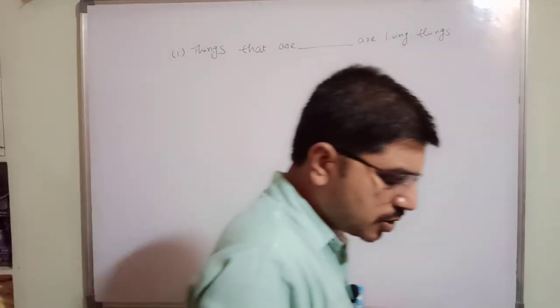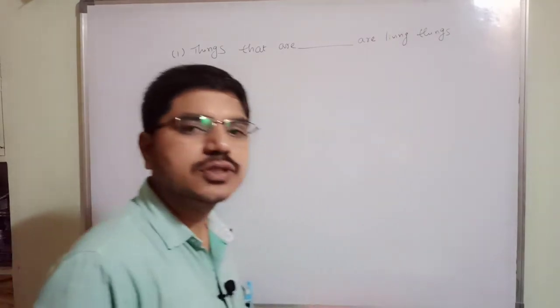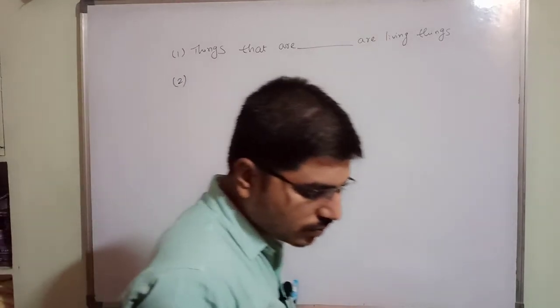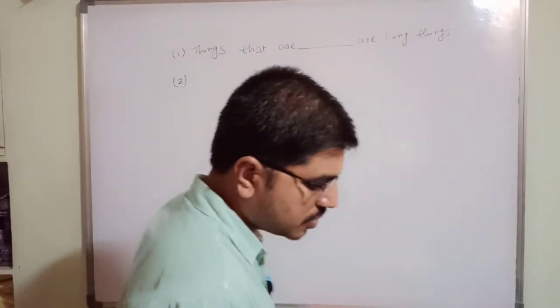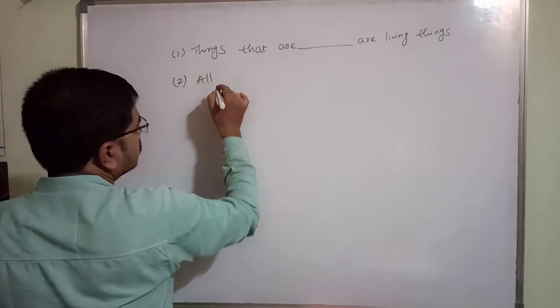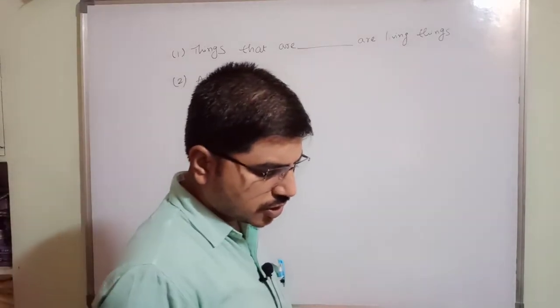There are three questions. First I will write the three questions, then after that I will explain. Second one: all dash beings breathe.